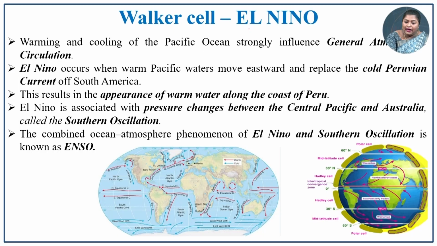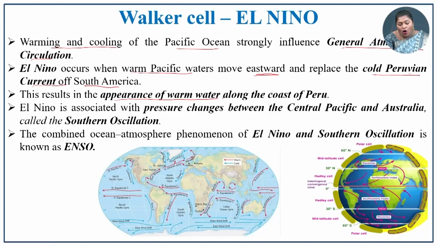Walker cell and El Nino effect, that is the warming and cooling of the Pacific Ocean, strongly influences the general atmospheric circulation. The El Nino occurs when warm Pacific water moves eastward and replaces the cold Peruvian current in South America. Because of this, it results in the appearance of warm water along the coast of Peru.